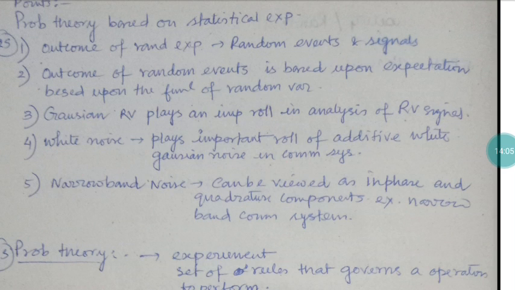especially communication engineering. Why? Because the noise which will be taken care of is basically taken in the form of Gaussian distribution. So Gaussian noise distribution, basically we are calling it AWGN, that is additive, A; W means white, G means Gaussian, N for noise. So additive white Gaussian noise plays a very important role in communication engineering for detection of random variable signals. So the fourth point obviously coming is white noise.